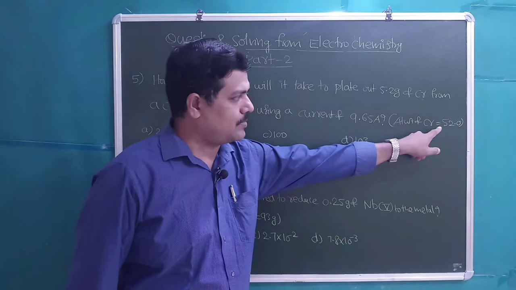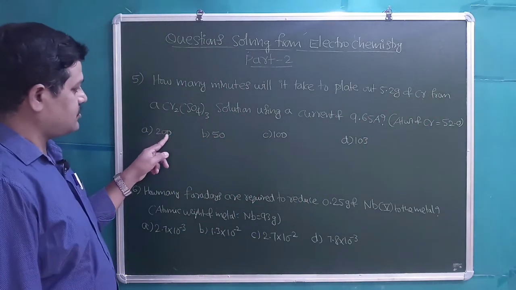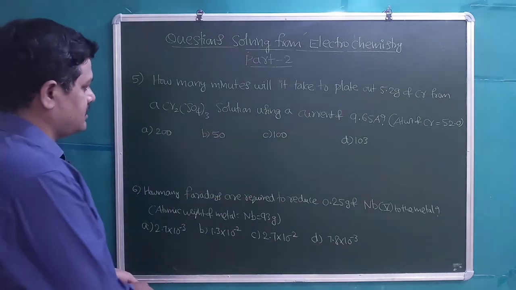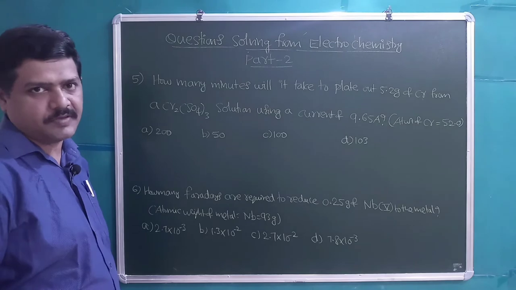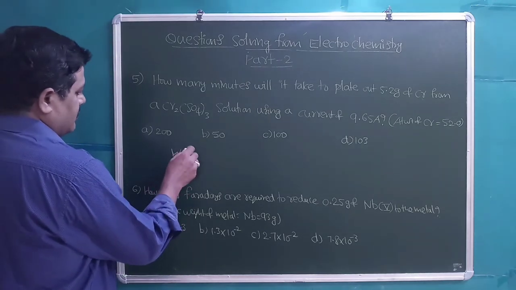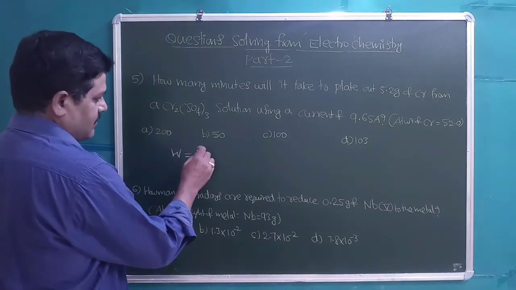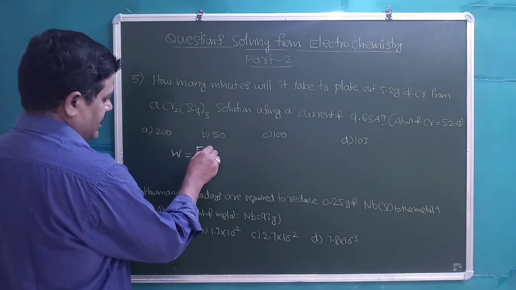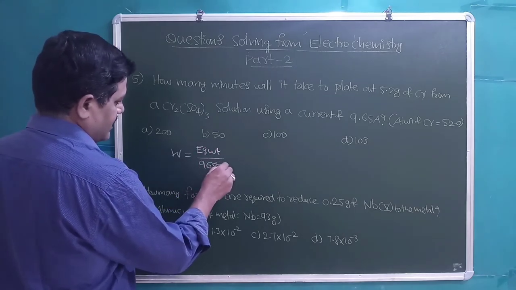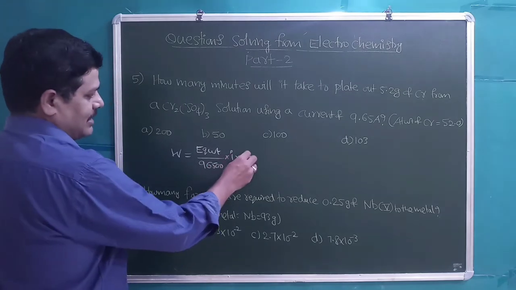Atomic weight of chromium is 52.0. Options are given as 200, 50, 100, 103. This is a question based on Faraday's first law of electrolysis. So W, the weight, is equal to Z, the electrochemical equivalent, that is equivalent weight divided by 96,500, into Q. Q we can write as current multiplied by time.